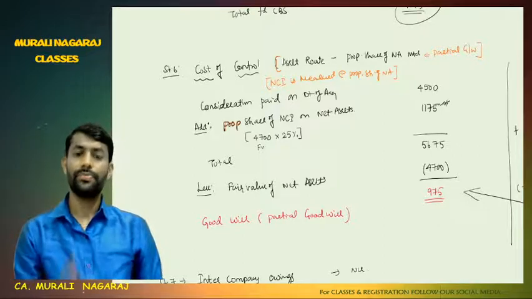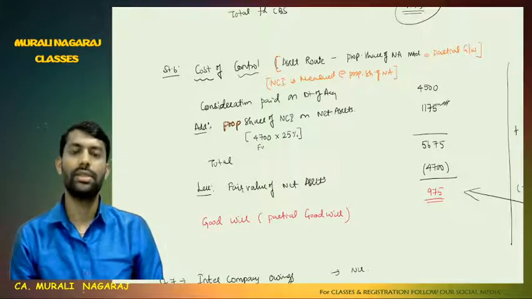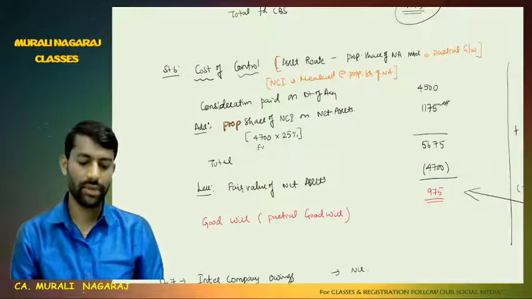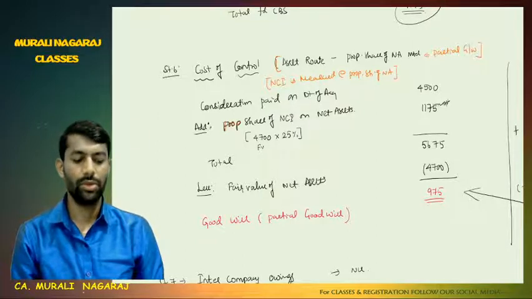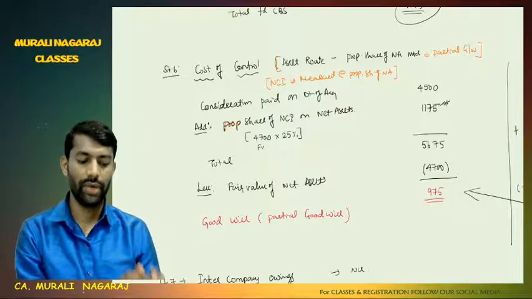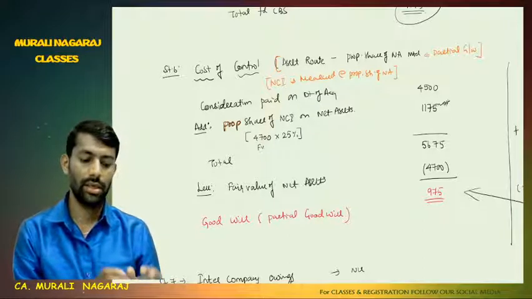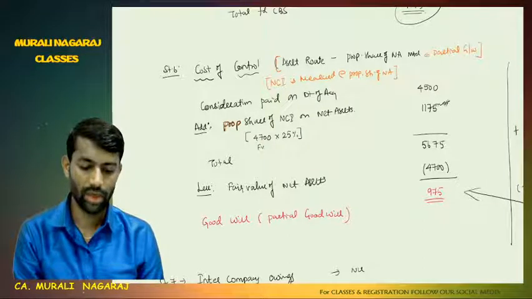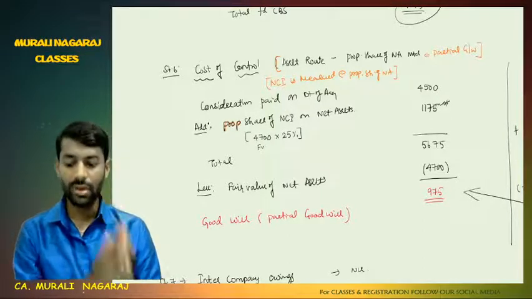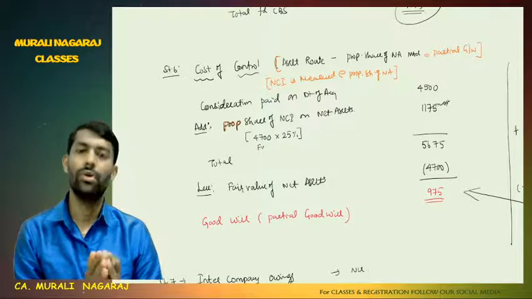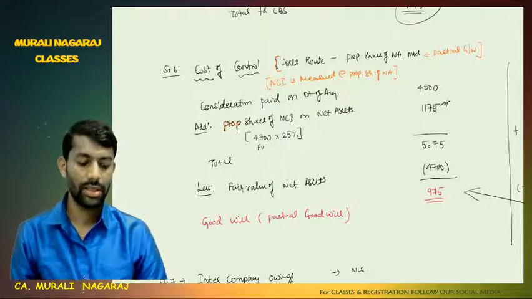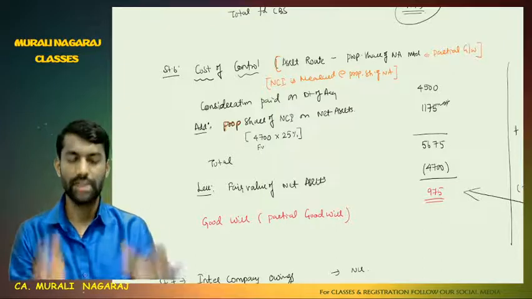That's all the changes. Except for that, figures and facts remain the same as question number 13. Therefore, proportionate share of net assets, which is the fair value of net assets, 4700, into 25%, amounts to 1175. So that we have taken. Put together, 5675 is the total value, less fair value of net identifiable assets 4700, you get goodwill of 975. So this is the asset route.